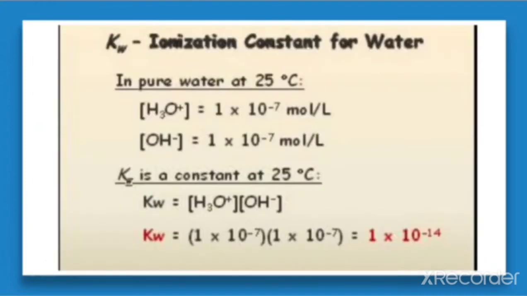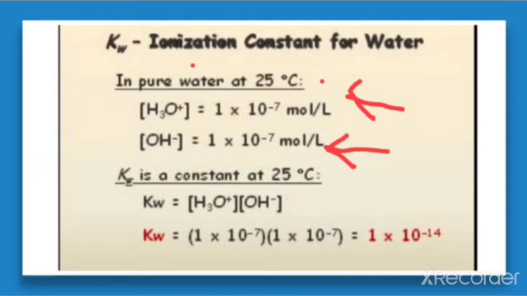Here the Kw, that is the ionization constant of water in pure water at 25 degrees Celsius. The concentration of H3O plus is 1 into 10 raised to the power minus 7 mole per liter, and the concentration of OH negative in pure water at 25 degrees Celsius is equal to 1 into 10 raised to the power minus 7 mole per liter.